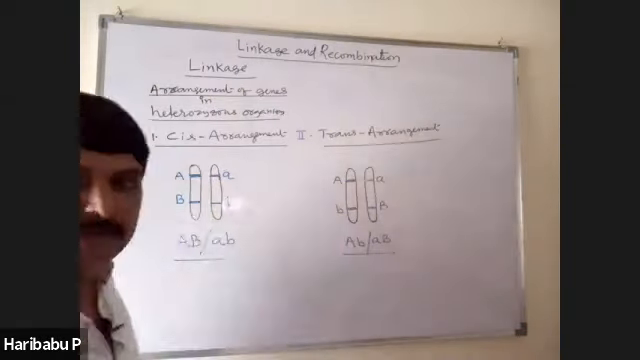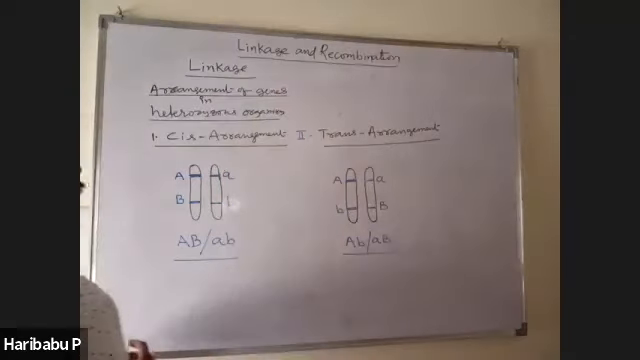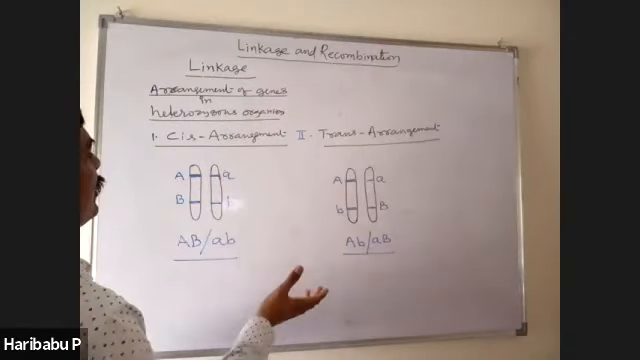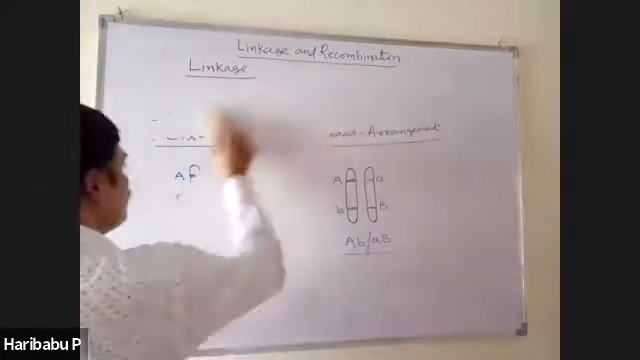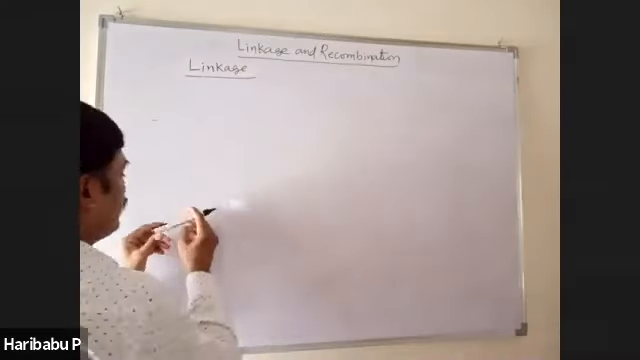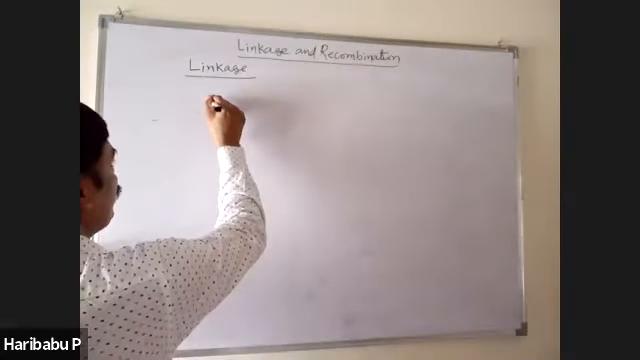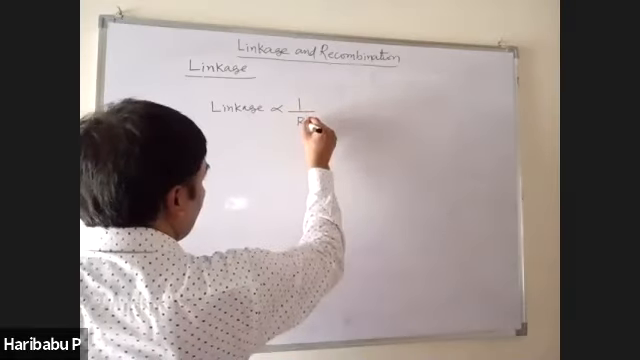Now, let us see the relationship between recombination and linkage. Recombination and linkage. The relationship between linkage and recombination is inversely proportional. Linkage is inversely proportional to recombination.